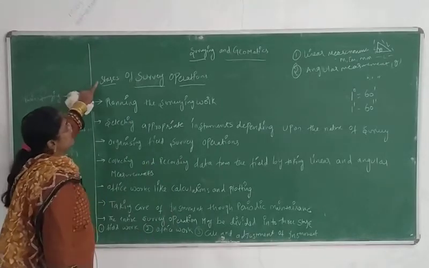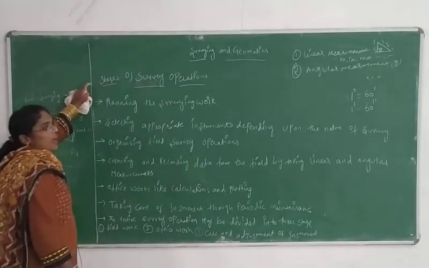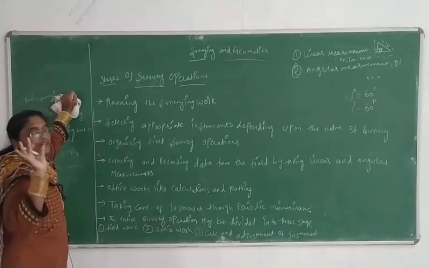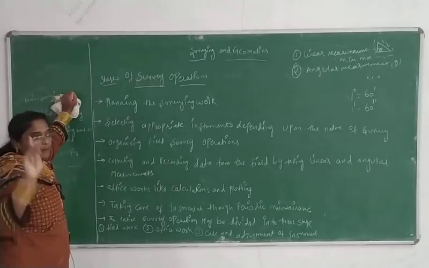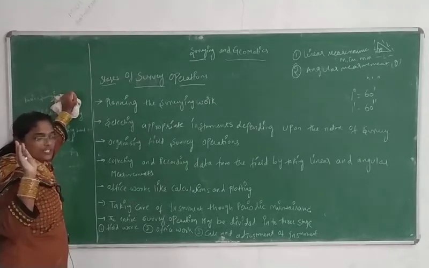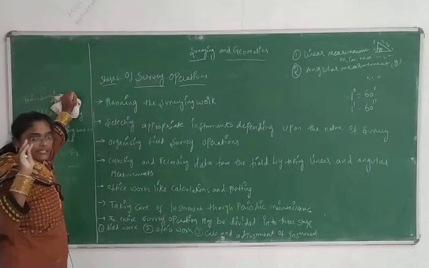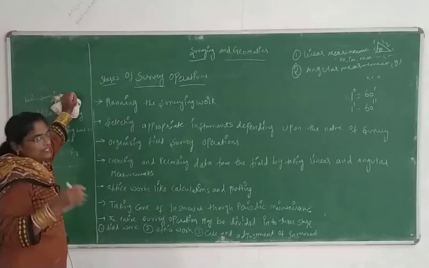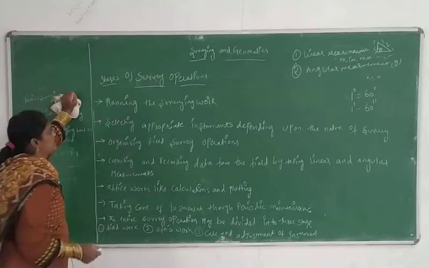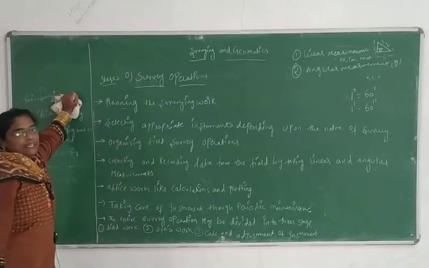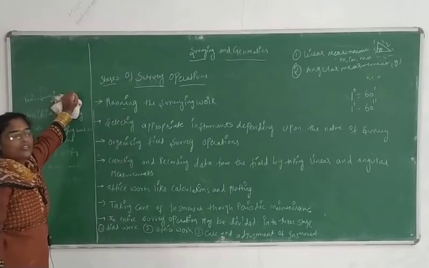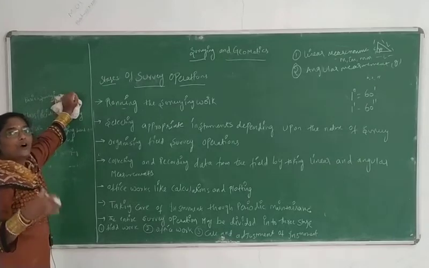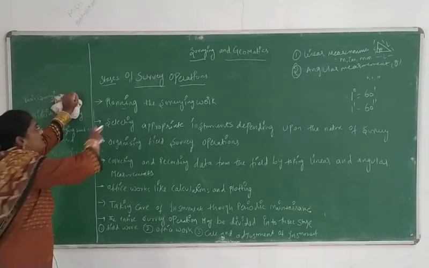So next will be the topic of the stages of how the surveying operations will be taken. The most major surveying operations will be 4. Remember this one: the most major surveying operations will be 4. In those 4 points only your surveying will be covered. So see here, the first one is planning. Planning means first what we will be doing: where is the site, how we need to approach, how we need to plan. So the first point will be that.